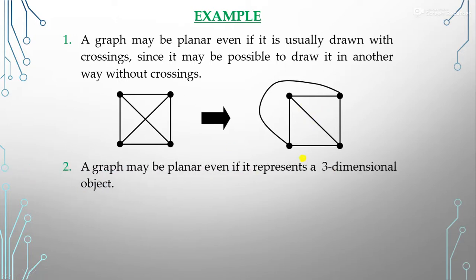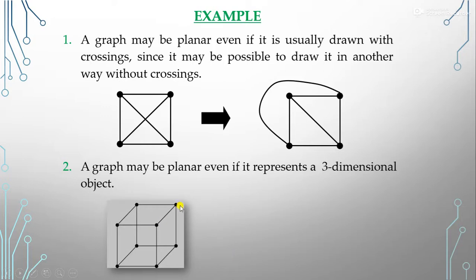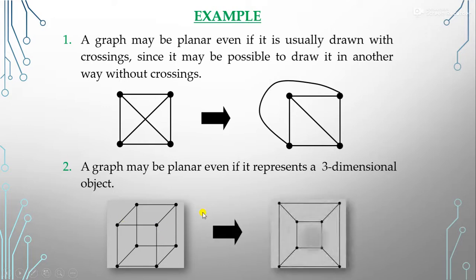Next, a graph may be planar if it represents a three-dimensional object also. Suppose our three-dimensional object is like that and here we can see that our edges are crossing each other, but we can draw this graph in this way also, and here no edges are crossing each other. So this is also a planar graph.